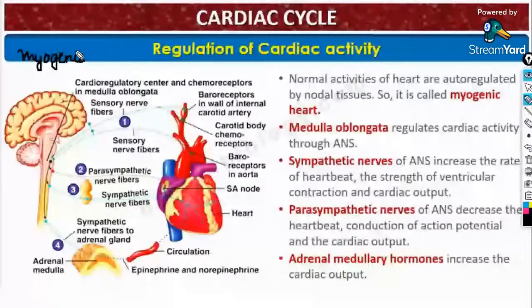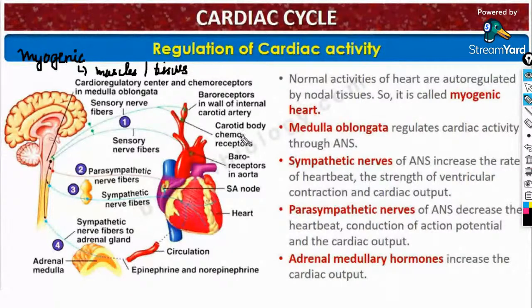The human heart is myogenic in nature. That is, it is regulated with the help of muscles or tissues. That's about the myogenic heart. And these normal activities of the heart are auto-regulated by nodal tissues. Therefore, the human heart is a myogenic heart.